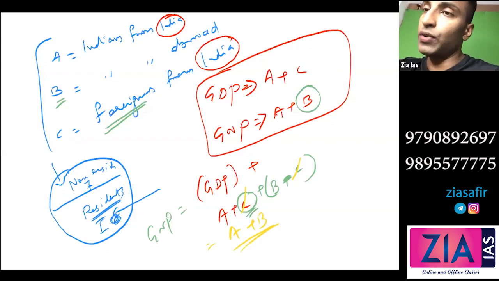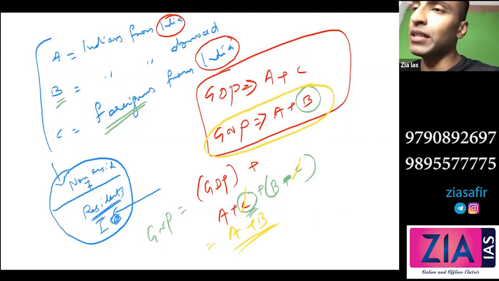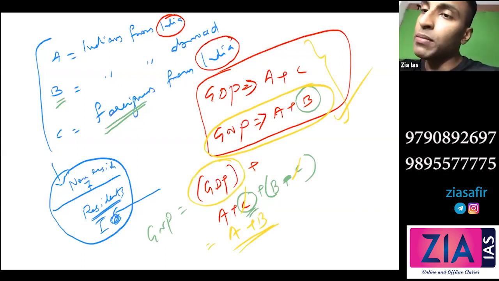We got that. That is this A plus B. I just want to prove it mathematically. That's it. Otherwise, you can understand from here also. But once you have GDP, you can simply remove that portion of foreigners from here, that is C, and add Indian portions from abroad. So you can get that. So B minus C. This B minus C is what you need to add with GDP.